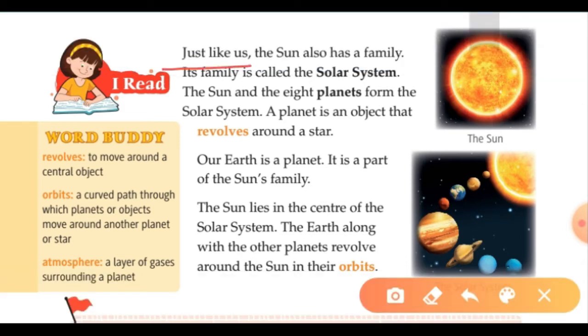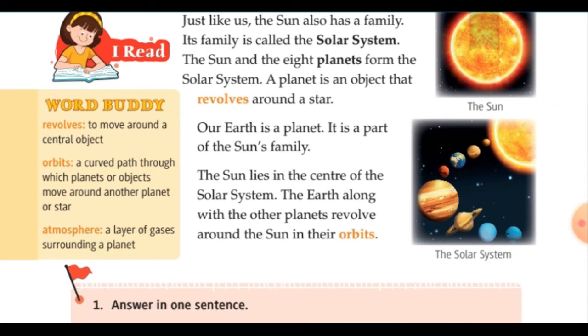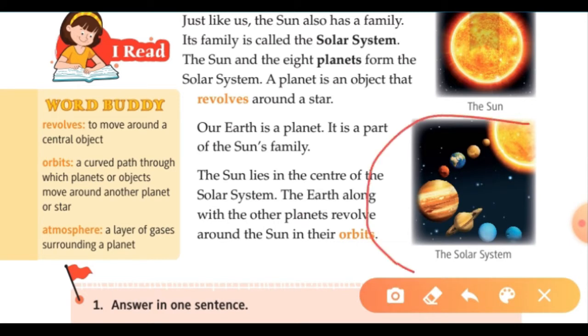Now we can see just like us, sun has also a family. Now you can say this is a sun, and you all know that sun is a star. In the morning, in the afternoon and in the evening, we see sun. The sun gives us light, and due to sun, life is possible on the earth. Now, its family is called the solar system. When we see the sun and the 8 planets, we say it is a solar system. So this is the solar system with the sun and all the planets that we have.